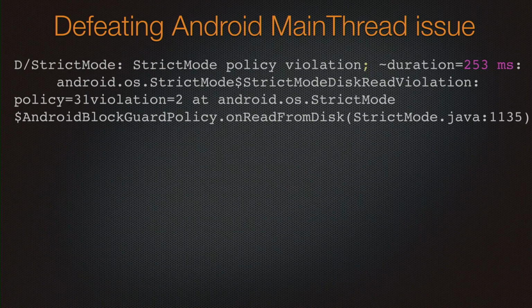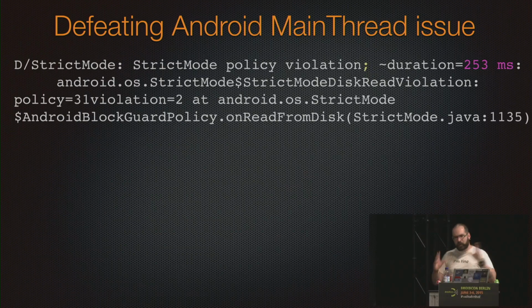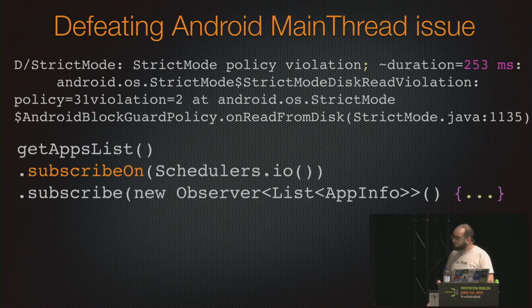The main thread is the UI thread. If you do stuff on the main thread, you slow down the UI. Animations start to suck, stuff like that. So we need some way to do the work away from the main thread. We could use AsyncTask. Please leave the room. We are using RxJava because there is a method for that.